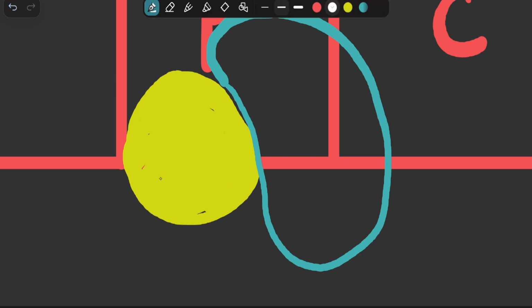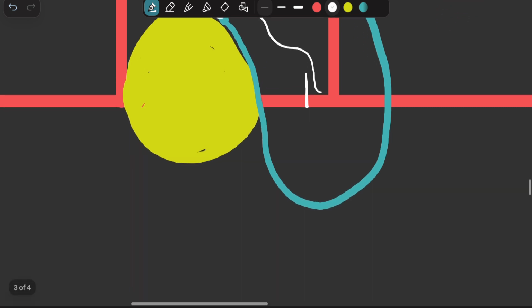Whatever new RNA is formed here, let's designate it with this color. We already know that here is the start site, and from here the RNA has to form. Suppose the RNA started to form like this. Now this RNA has to move out from here, but this is my exit hole, and this exit hole is blocked by this sigma 70 factor. So even the core RNA polymerase cannot move forward, and the RNA so formed cannot exit from here. This process is referred to as abortive initiation.